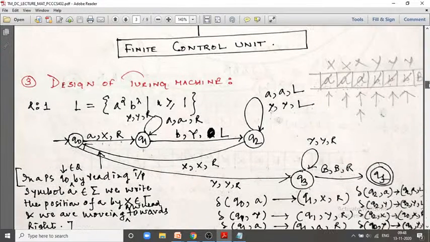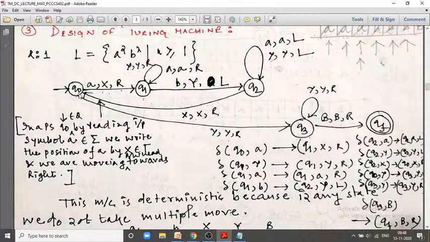Now let's talk about the transition function. You are observing that at the present state Q0, which is the initial state that belongs to capital Q, we are reading the input symbol small a, because you see in the tape there is a, b, b, b, so our first symbol is small a.